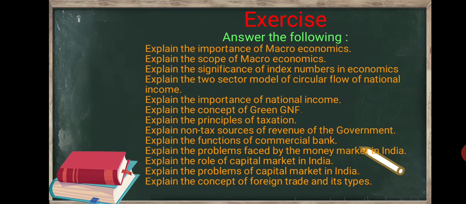Here four problems you have to explain. Then explain the role of capital market in India. Then explain the problems of capital market in India. And last but not least, explain the concept of foreign trade and its types.